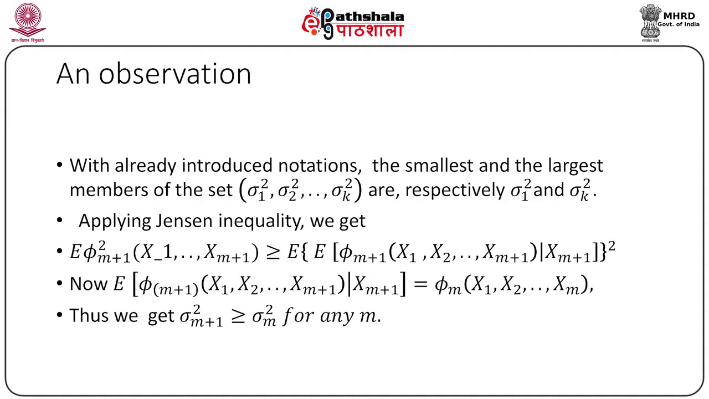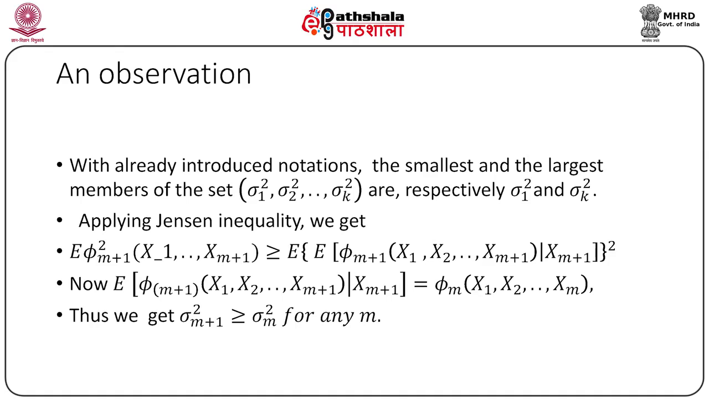Actually, sigma square m are ordered. That is, sigma 1 square is the lowest and sigma k square is the highest. Now, it will be enough to show that the sequence sigma square m is a non-decreasing sequence. Consider expected value of phi square m plus 1. Then, phi square m plus 1 can be looked upon as a conditional expectation of phi square m plus 1 for given X m plus 1.